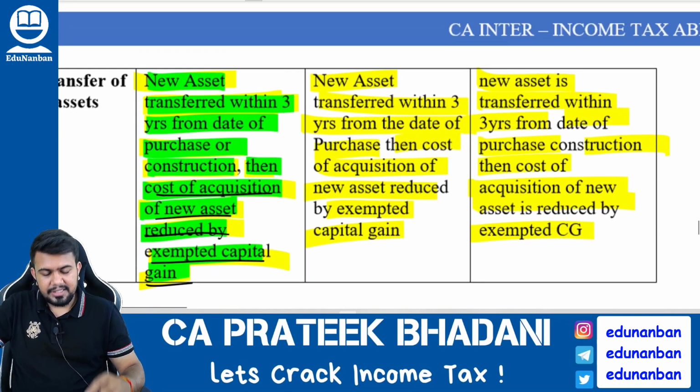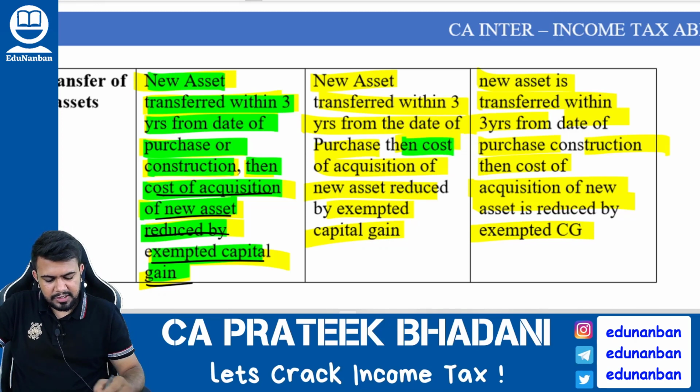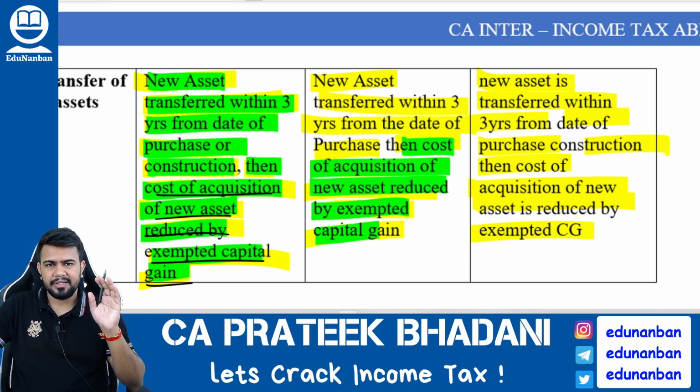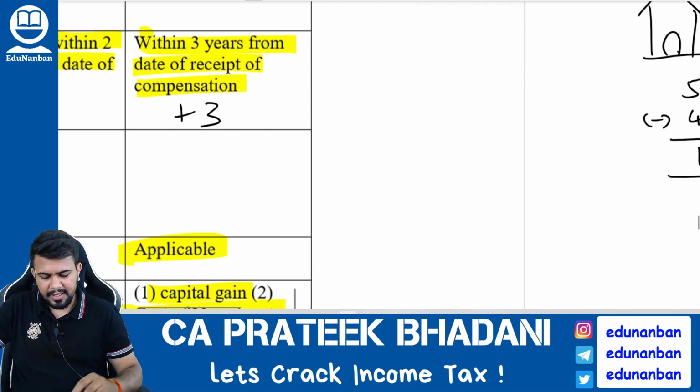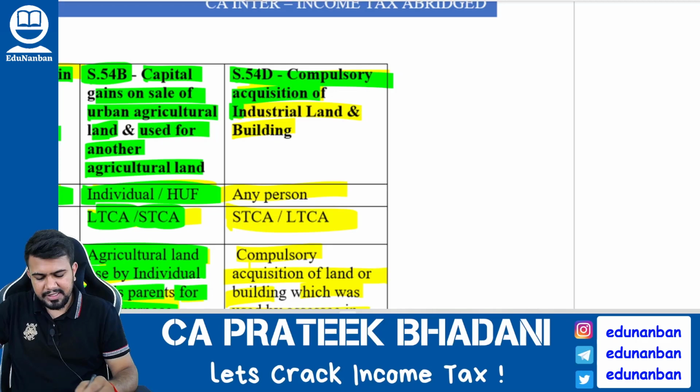So here also capital gain account scheme is applicable as usual. Next, this new agricultural land also should not be transferred for at least 3 years. So the assessee should keep this new agricultural land at least for 3 years. If it is transferred, then cost of acquisition of the new asset will be reduced by the exempt capital gain. You get my point? Next, section 54D, compulsory acquisition of industrial land and building.